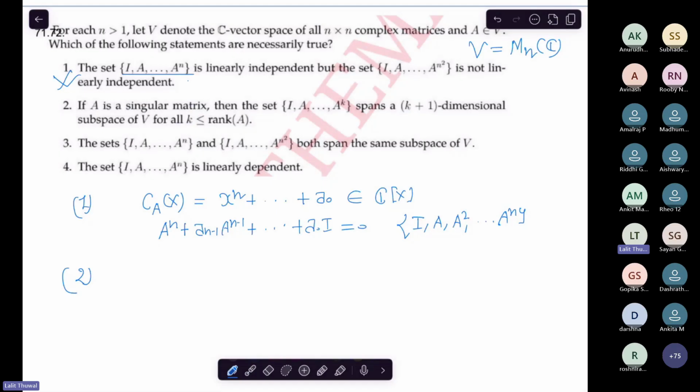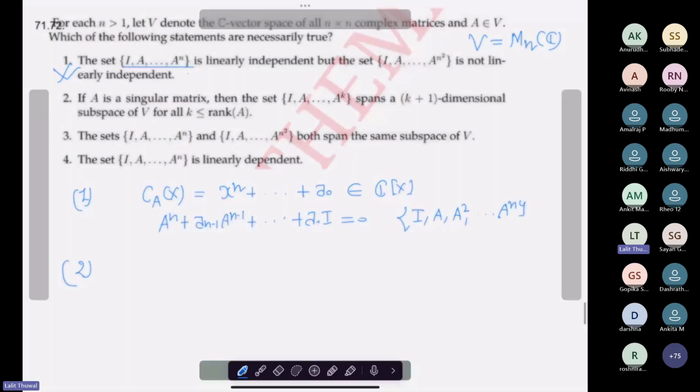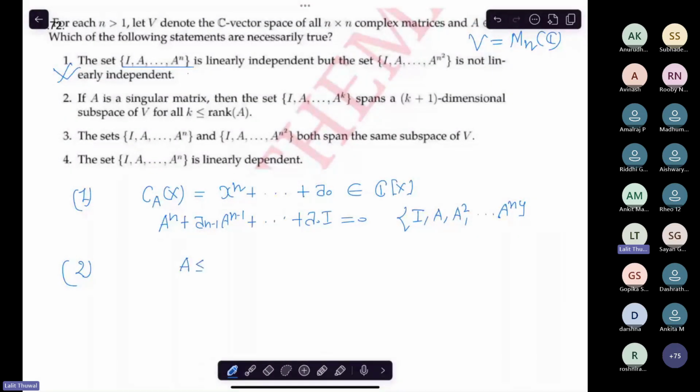First, you have a singular matrix, right? So let me give you some hints. Then the rank of A is at most n minus 1. Whenever you consider such a set, if the rank is exactly n minus 1, you can take some example.